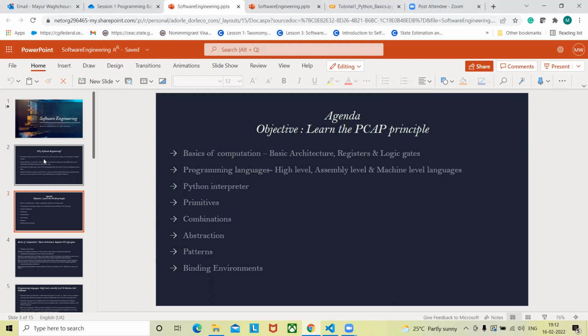Then I'll talk about programming languages. The way we have our own language for humans, right? We use words, phrases, and sentences to talk to each other and express our ideas. In a similar way, computers also have their own language, but there is abstraction over there. Some languages directly interact with hardware. Some languages need some sort of conversion or interpretation to be done in order for the computer to understand that. So there are various levels, and we will talk about that as well.